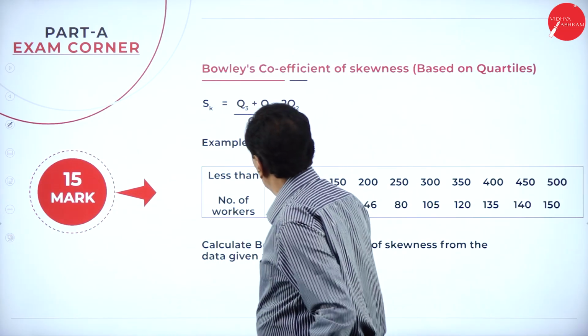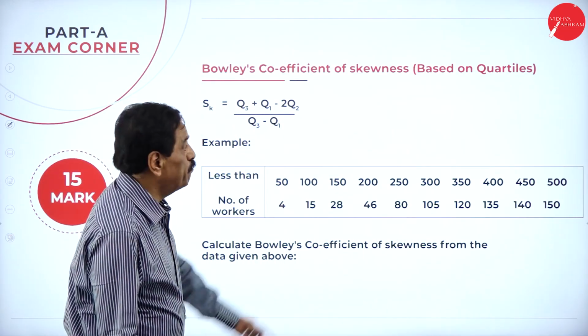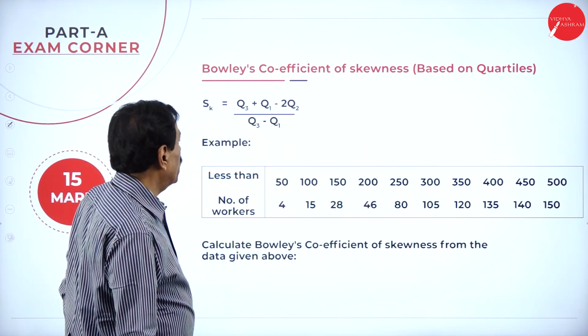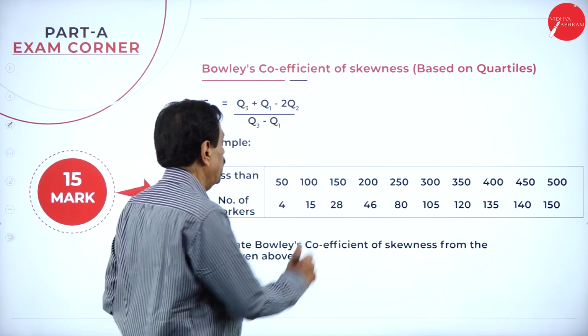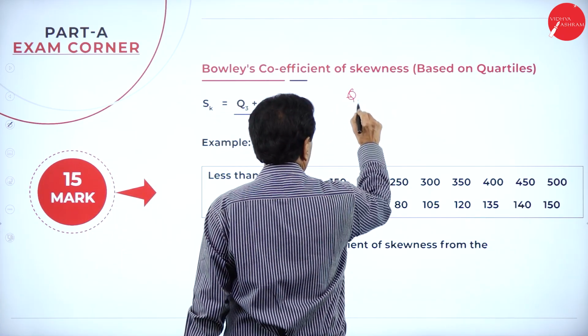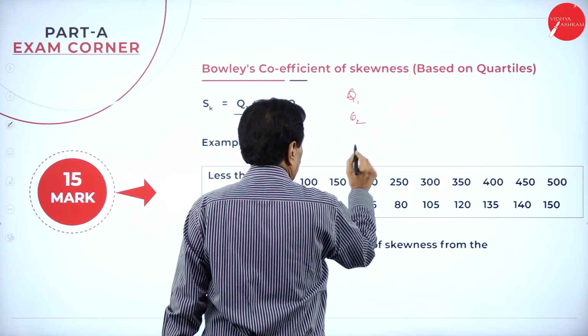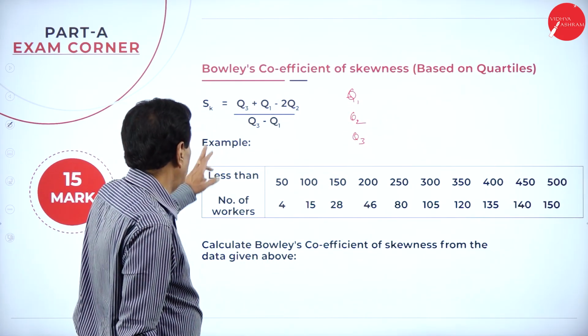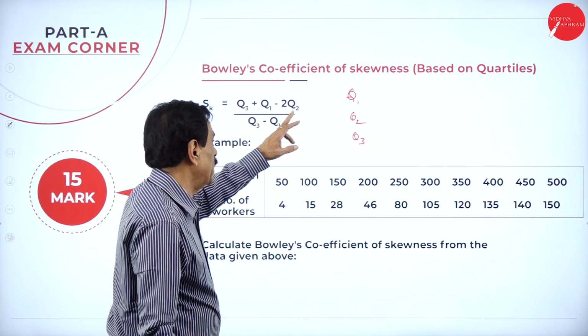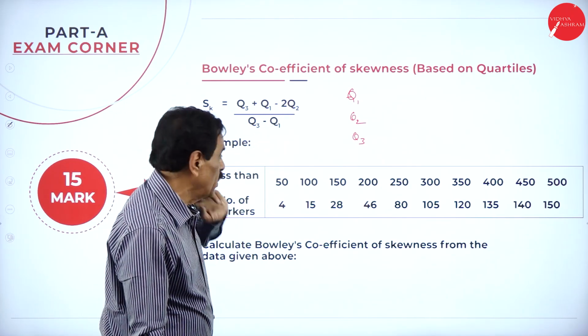So, Bowley's coefficient of skewness based on quartile. There are 3 quartiles. See, Q1, Q2, Q3. 3 quartiles. Q1 is called the first quartile. Q2 is called the second quartile. Q3 is called the third quartile. So, the formula is Q3 plus Q1 minus 2 Q2, divided by Q3 minus Q1.